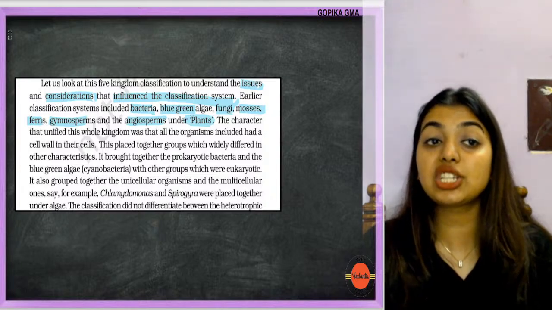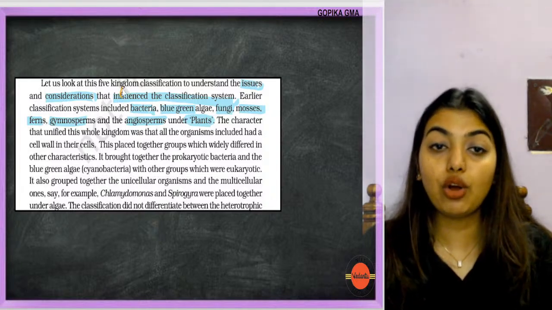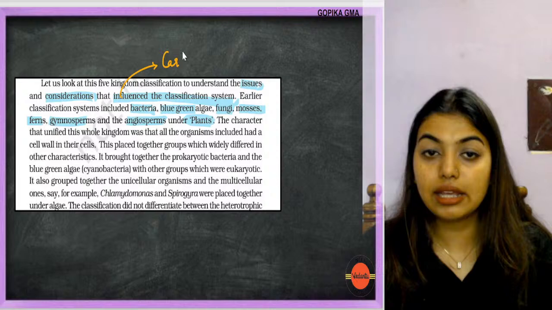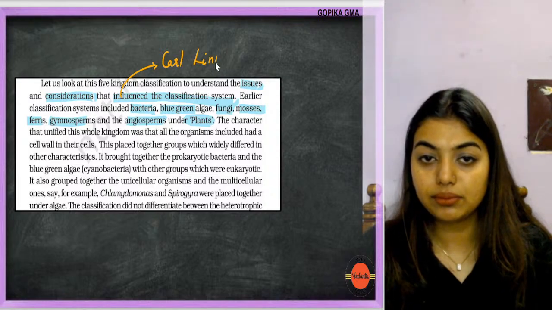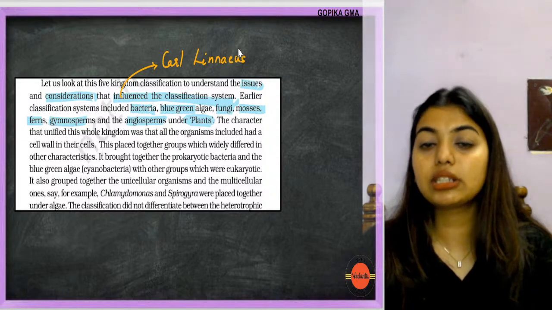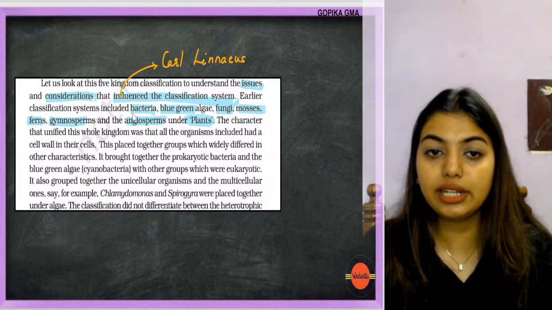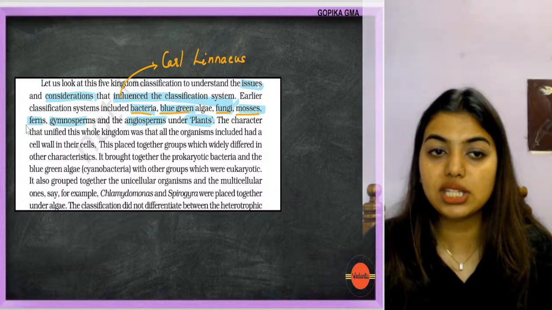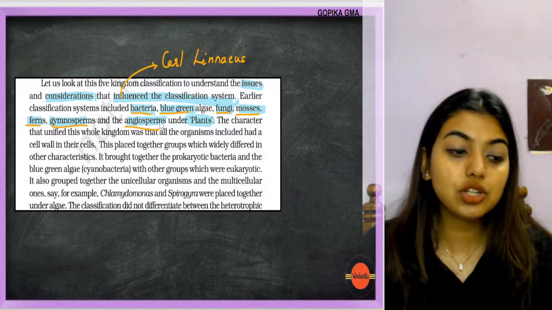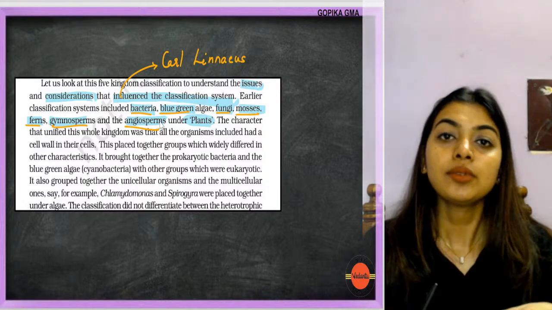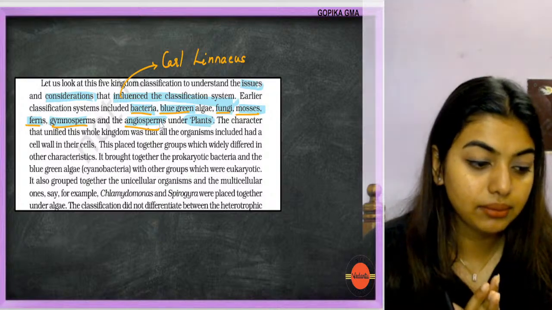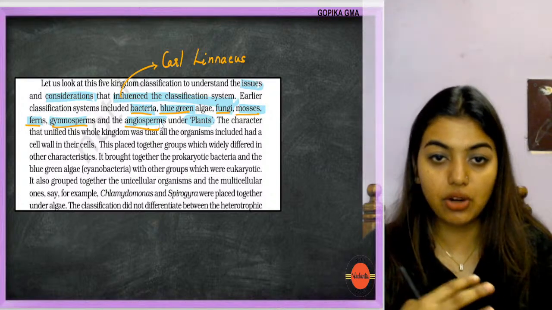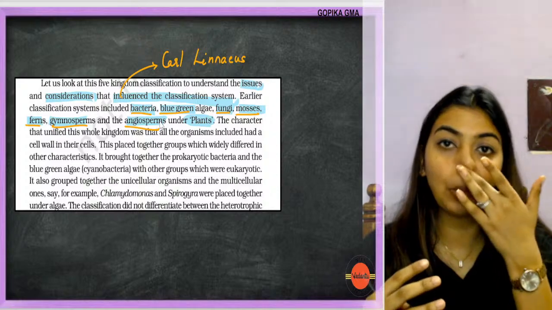Whose classification are they talking about here? They are talking about Carl Linnaeus's classification. He put bacteria, blue-green algae, fungi, mosses, ferns, gymnosperms, angiosperms, everything into one classification. Got it? And he put everything into plants.